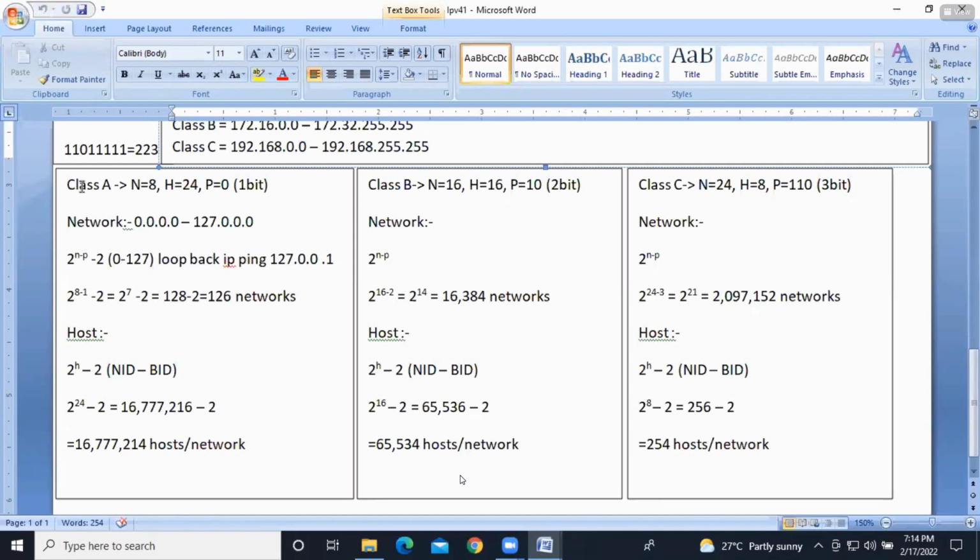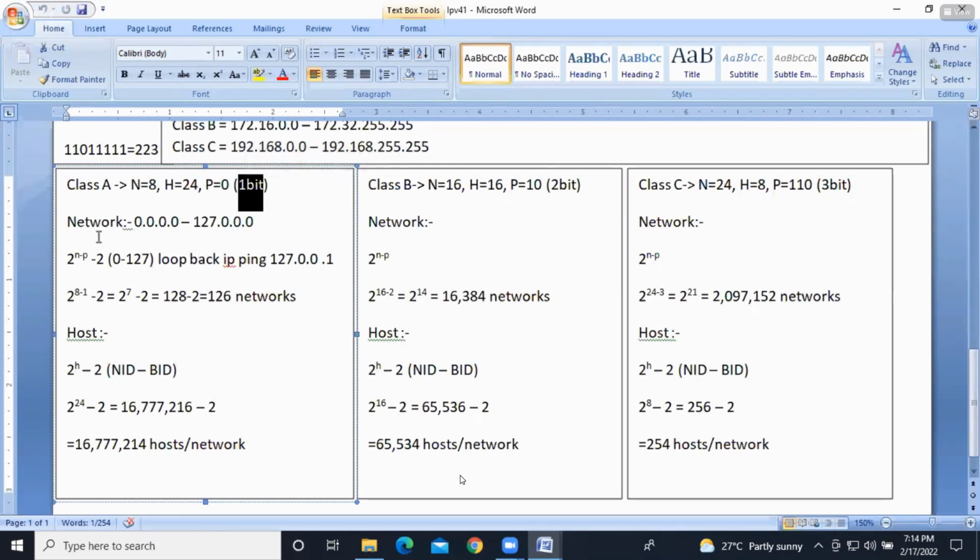Okay. So in class A, how many networks will we have, guys? How many network octets will we have? One network octet, and one network octet has 8 bits. Each octet has 8 bits. So how many host octets will we have? 3. 3 8s are 24. The priority bit is a 0, 1 bit, right? So we need those values, right?